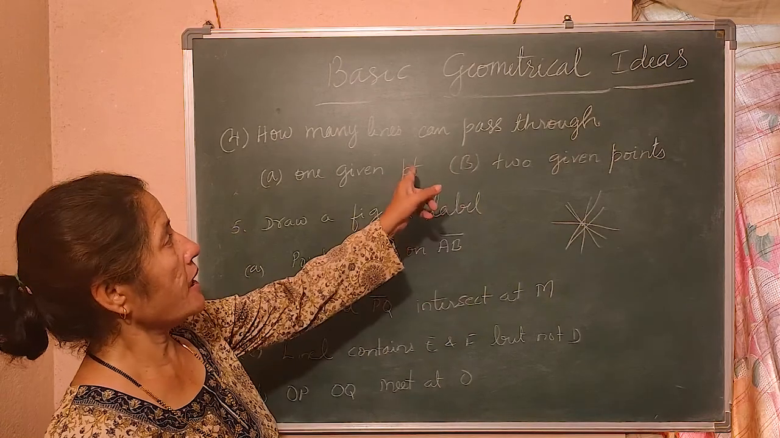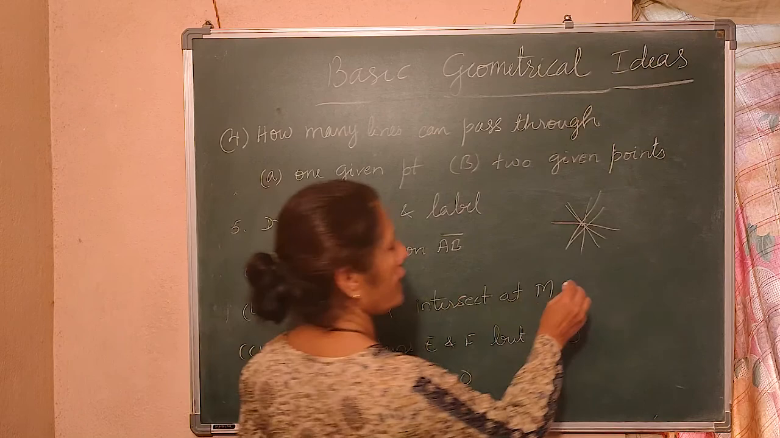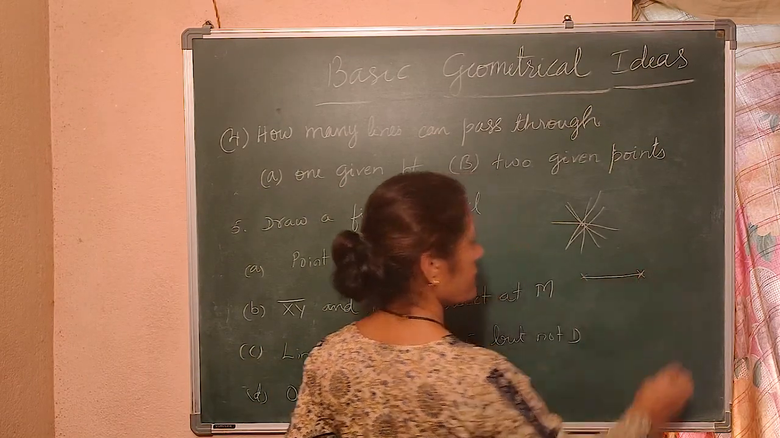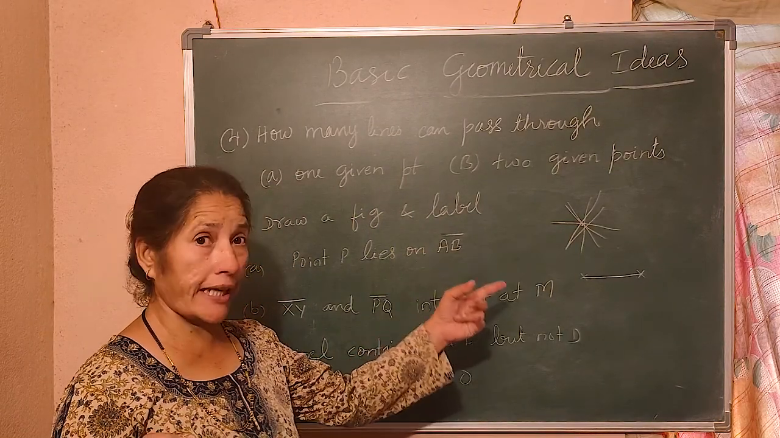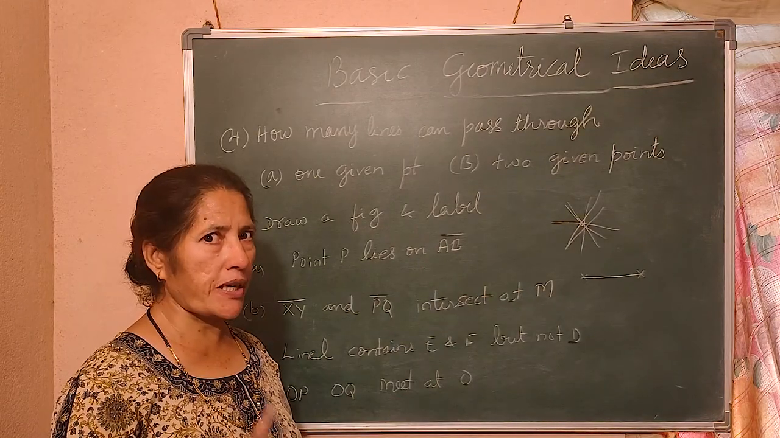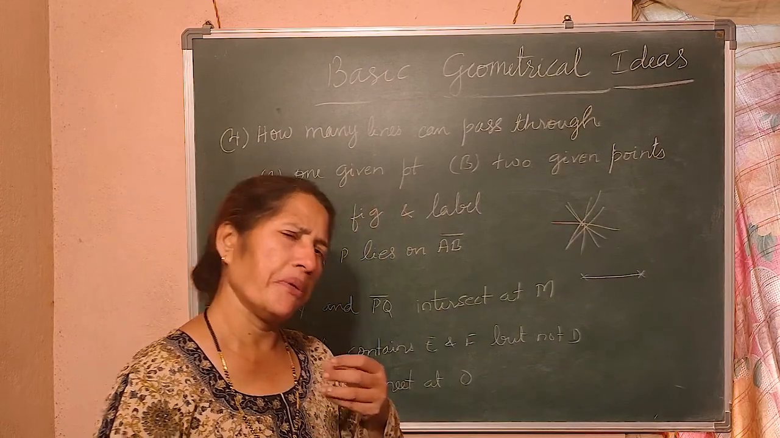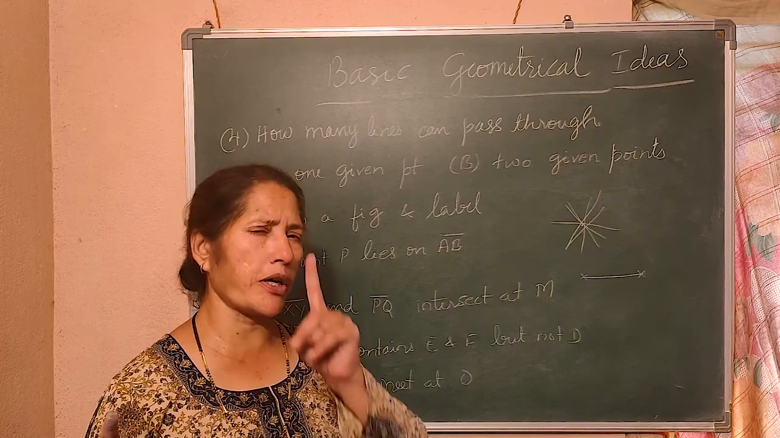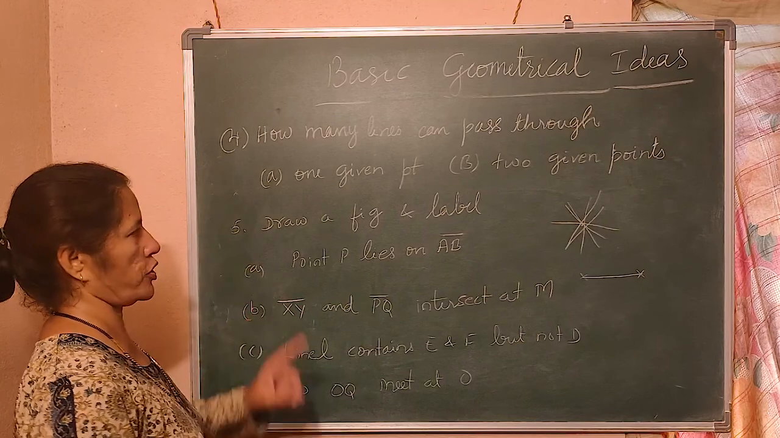How many lines pass through two given points? See, I take 2 points. How many lines? Can you draw any more? No. It has to pass through both the points. Only one line. So be sure: how many lines can pass through one given point? Many, countless. How many lines can pass through two given points? Only one.